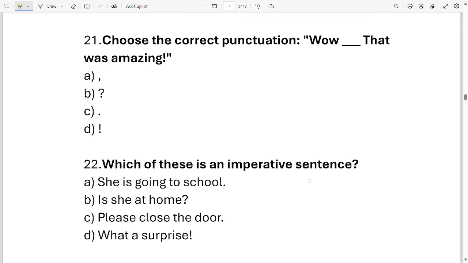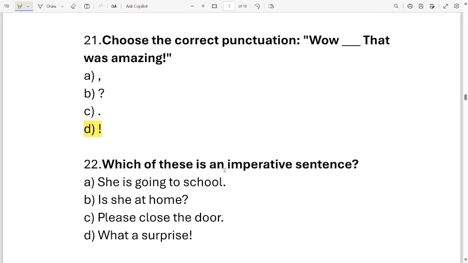Question number 21. Choose the correct punctuation. This is your sentence. Wow, that dash, that was amazing. Now, which punctuation mark should I put in this blank? Options are a comma, a question mark, a full stop, an exclamation mark. These are your four options. Which one is correct? It is option D. We need to put an exclamation mark after the word wow. Okay. Let's move on to question number 22.